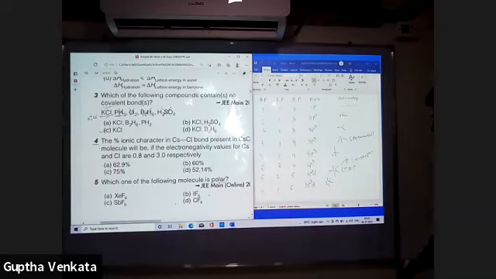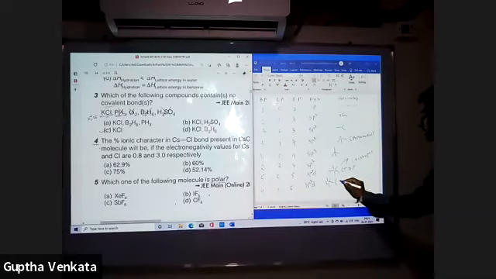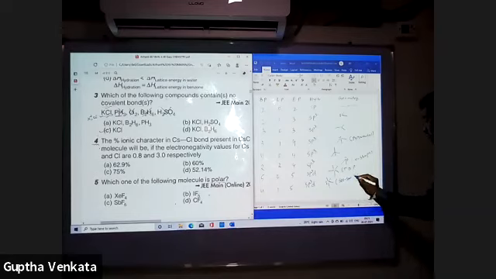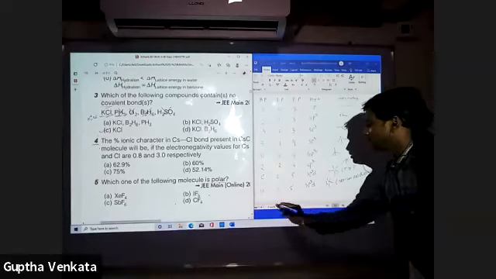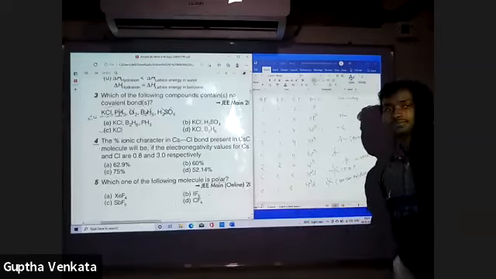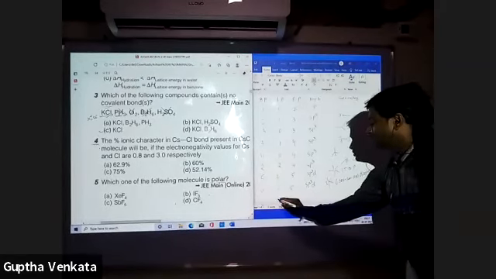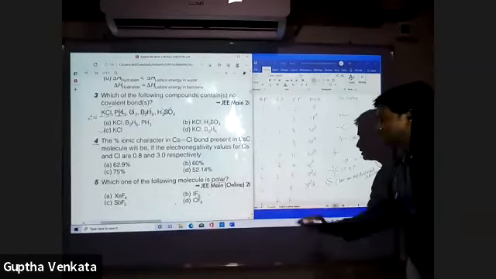Now, this is named as seesaw or distorted tetrahedral. Distorted tetrahedral. 6, 0, 6.